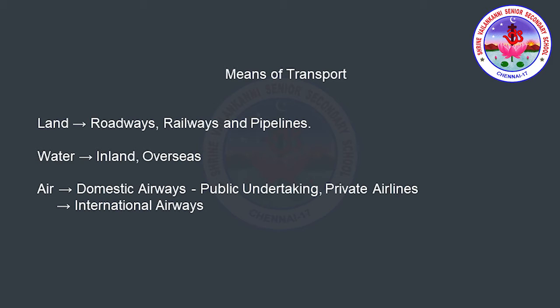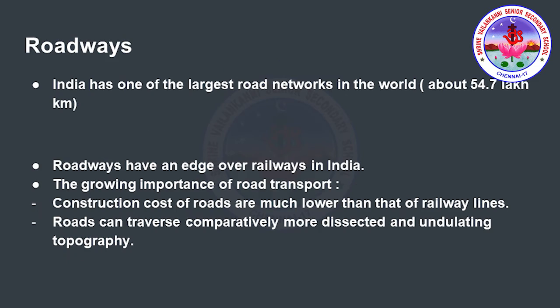In the means of transport, we already saw land transport, water transport and air transport. In land transport you have the roadways, railways and pipelines. In water transport you have the inland and the overseas. In airways, you see the domestic airways, that is under the public undertaking and the private airlines, and the international airways. So first we will focus on roadways.